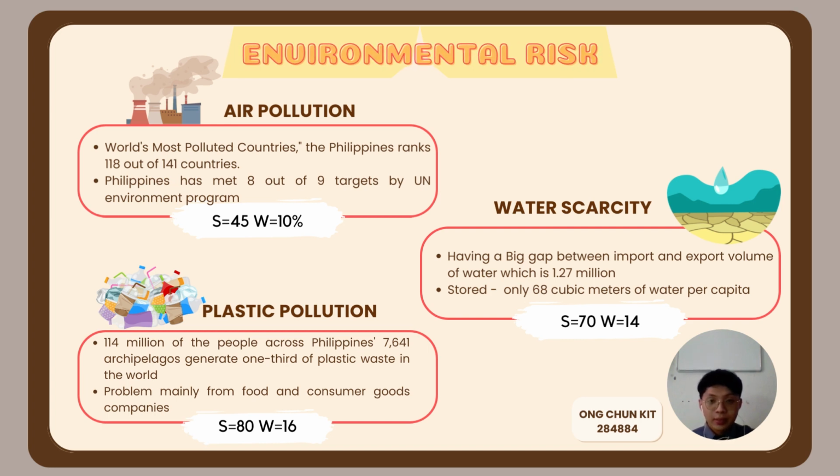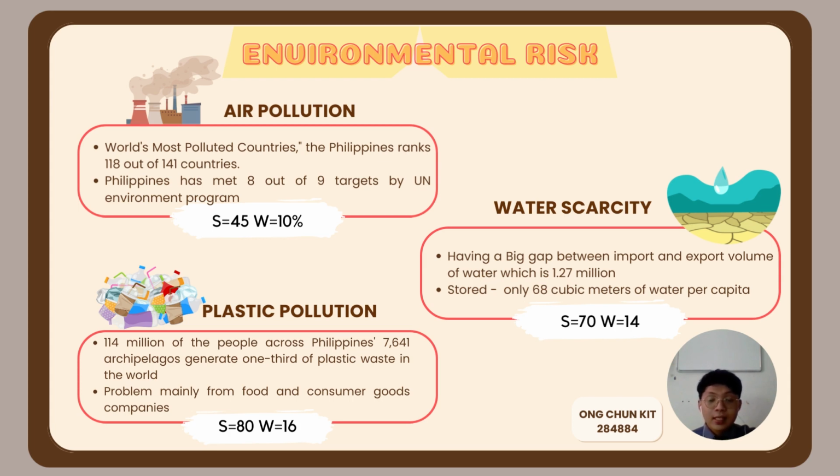Today, I would like to explain about the environmental risks of the Philippines. The first will be air pollution. According to the AQI World Most Polluted Countries, the Philippines ranks 118 out of 141 countries. Besides that, the Philippines has met 8 out of 9 targets set by the UN Environment Programme to maintain air quality. So we assign a score of 45 and a weight of 10%, as the risk is more influencing on financial activity